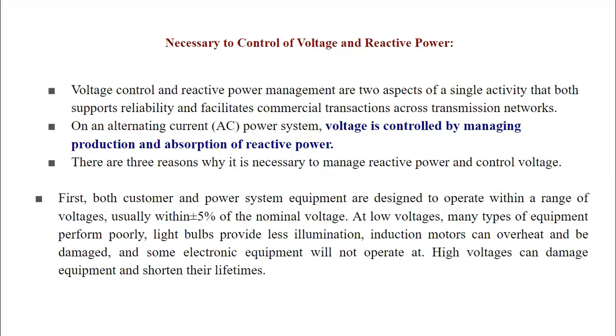Induction motors can overheat and can be damaged, and some electronic equipment will not operate at all. High voltages can damage equipment and shorten their lifetime. So this is the impact of low magnitude of voltage as well as high magnitude of voltage. So it is very much essential to keep the magnitude of voltage within the tolerable limits or within the rated values.